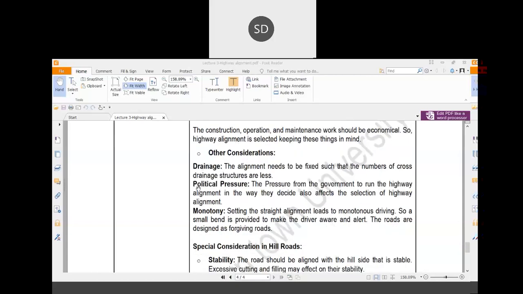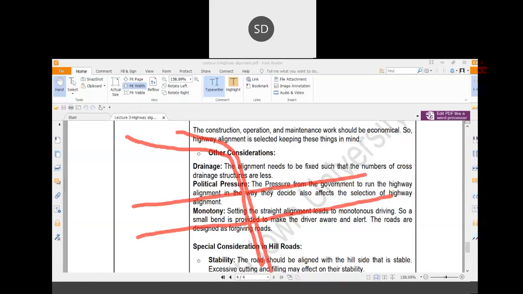Then other consideration, that is drainage consideration. Your alignment should be such that it should not pass through any cross drainage structure. Cross drainage structure means, suppose there is one highway, and there is some flow of water like that.